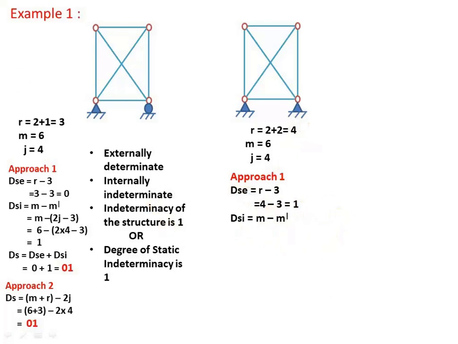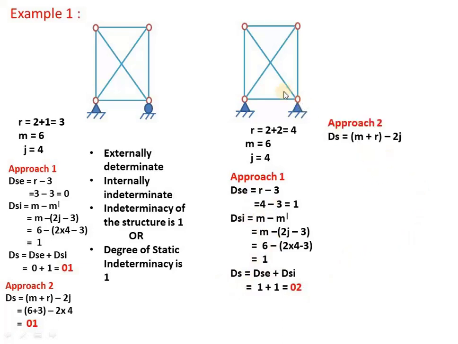DSI is M minus M dash, similar to the previous case. M dash is 2J minus 3. Substituting the values of M and J, you will get 1. It means this is also internally indeterminate to the first degree. If I add these two to get the total degree of indeterminacy, it becomes 2. Now approach 2, we directly calculate the total degree of indeterminacy, that is DS equals M plus R minus 2J. M plus R gives you the total number of unknowns, internal plus external. 2J is the total number of equations available for the structure. Substituting the values of M, R and J, again we get 2.